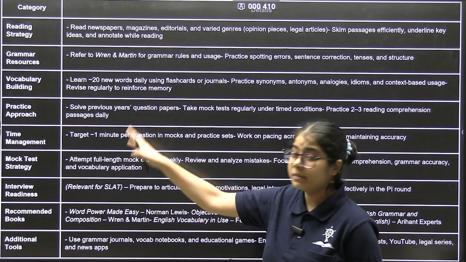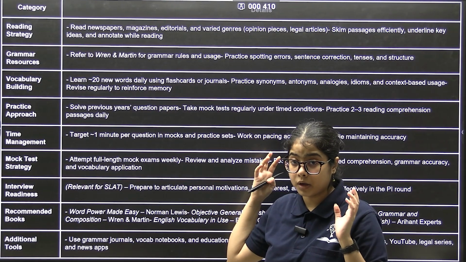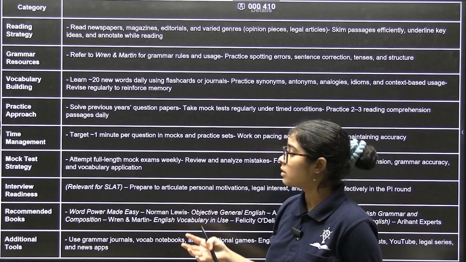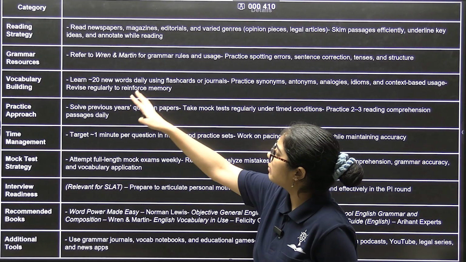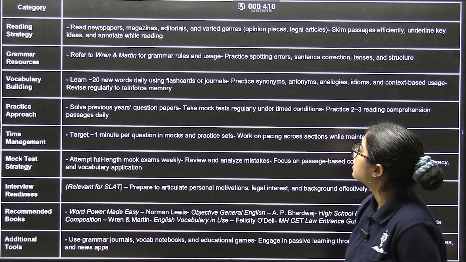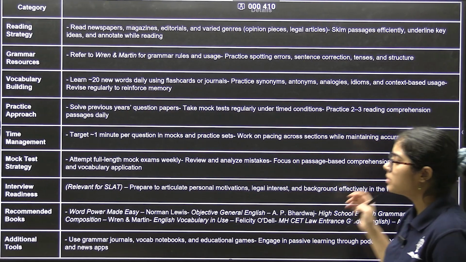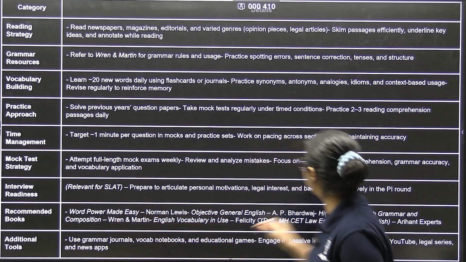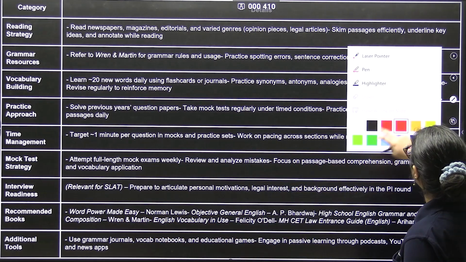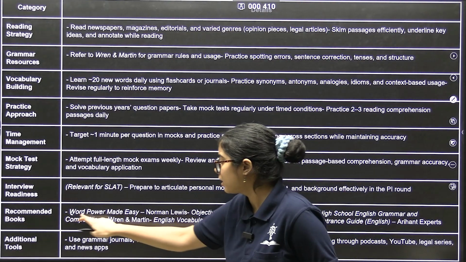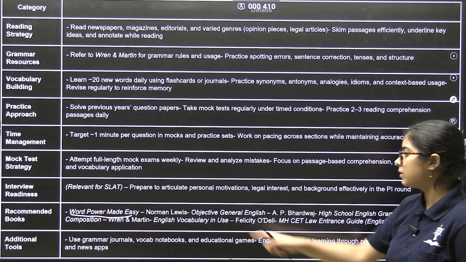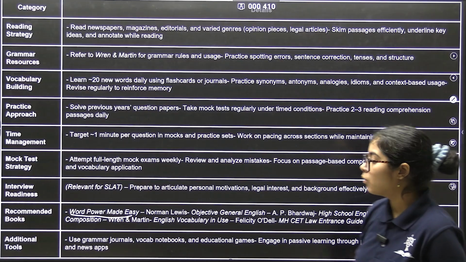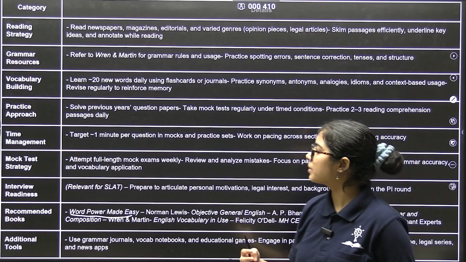Then for vocabulary building, you have to learn a plethora of words. That is why for vocabulary, try to learn 20 new words and then practice all of these question types. Also try to get this book, Word Power Made Easy. That is your Bible to conquer vocabulary. This will really help you in vocabulary and root words.